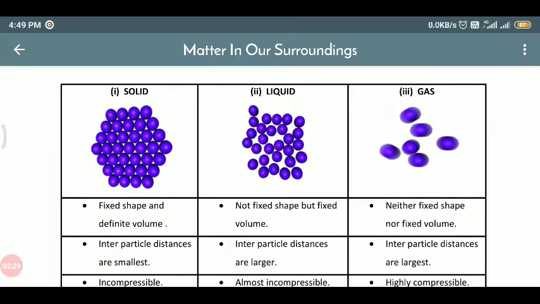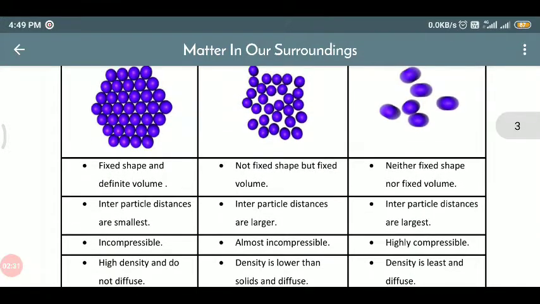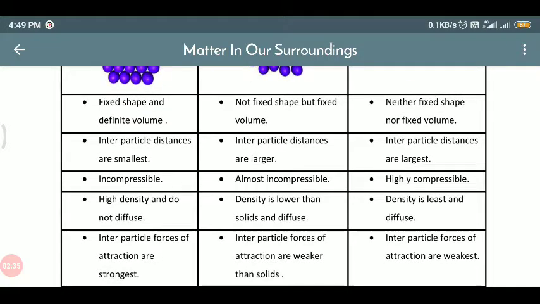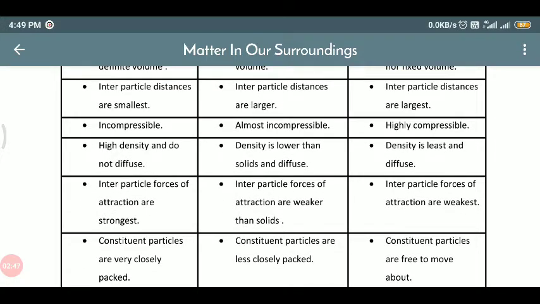And now liquid. Liquid doesn't have a fixed shape. Interparticle distances are not very large, but there is some distance between particles. They are almost incompressible.